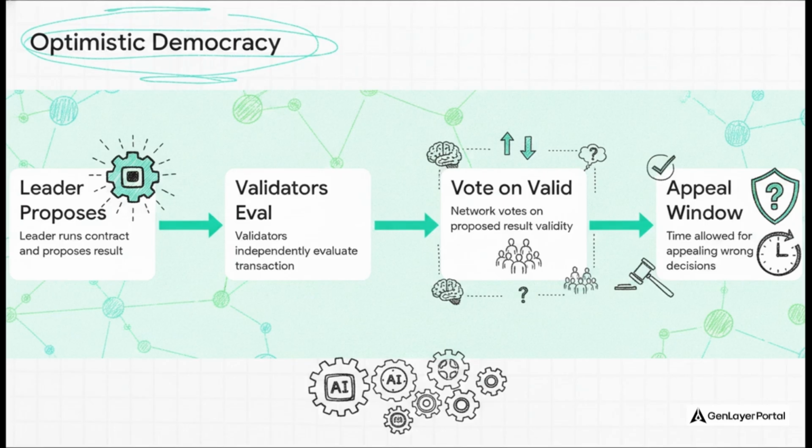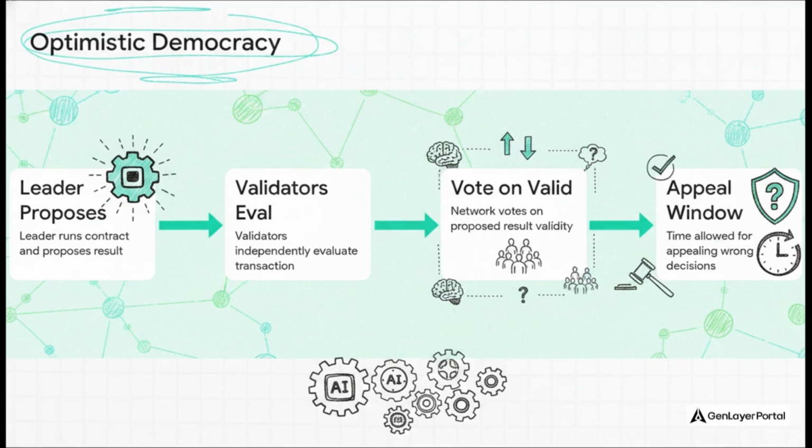Let's walk through the 4 steps. First, when a transaction comes in, one validator gets randomly selected as the leader to run the intelligent contract and propose a result. Second, the other validators independently evaluate that same transaction using their own AI models. Third, they vote on whether the proposed result is valid based on the contract's rules. And fourth, there's a finality window for appeals. Basically, if someone looks at it and says, whoa, this AI result is completely wrong, they can appeal it, and a new, much larger group of validators reevaluates the whole thing.